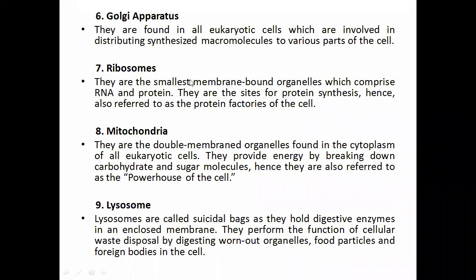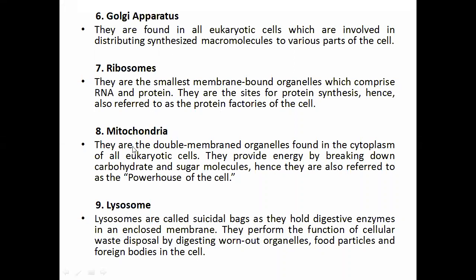Ribosomes are the smallest membrane-bound organelles, which comprise RNA and protein. They are the site of protein synthesis, hence also referred to as the protein factories of the cell. That may come in a short-term question, and you might have studied it in your intermediate biology, right? So which part of the cell is considered the protein factory, right?